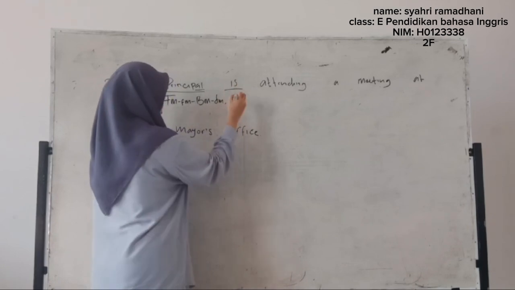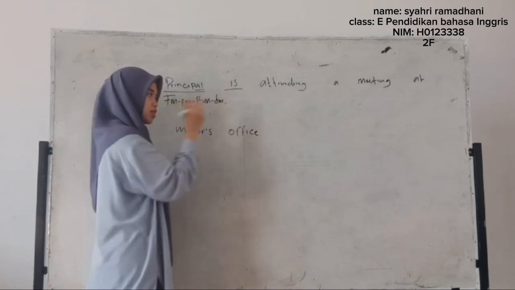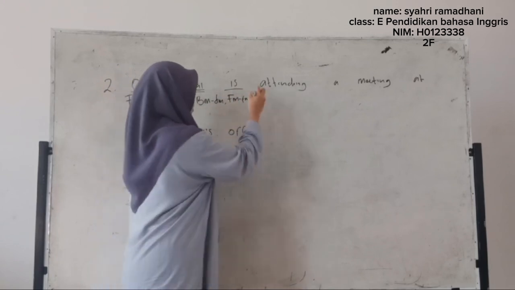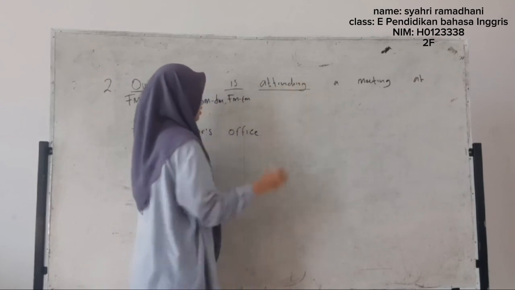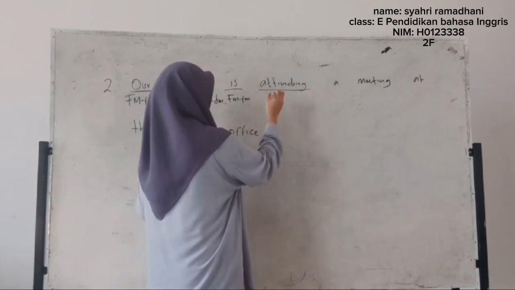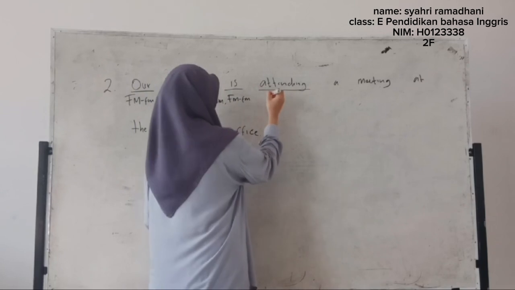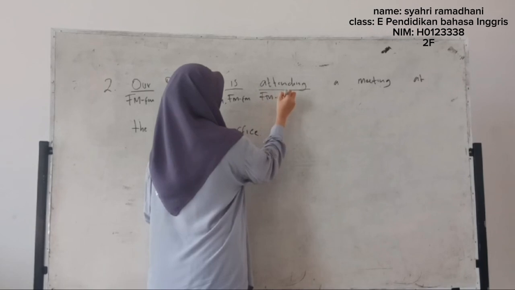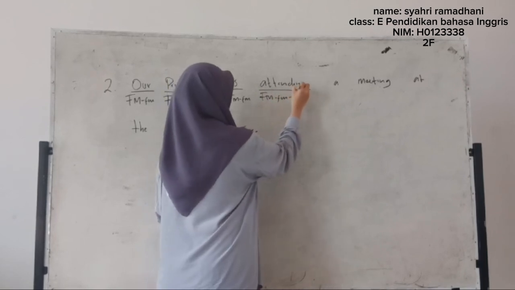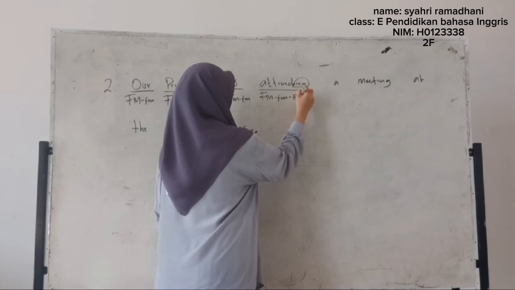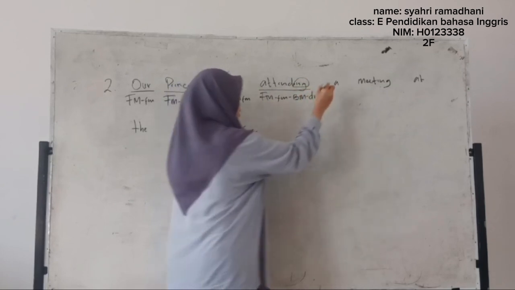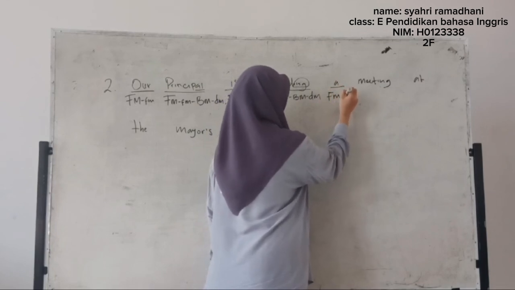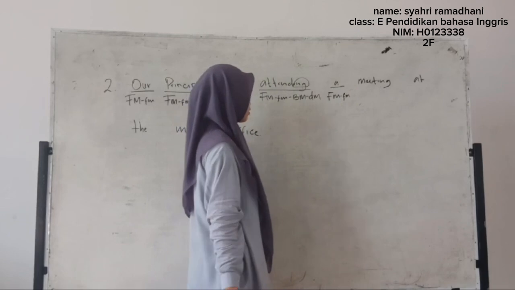Next is "ex." The type and subtype is free morpheme and functional. Next is "extending." The type is free and the subtype is free morpheme... and there is "ing," a bound morpheme and derivational morpheme. Next, "a" is a free morpheme and the subtype is the same.